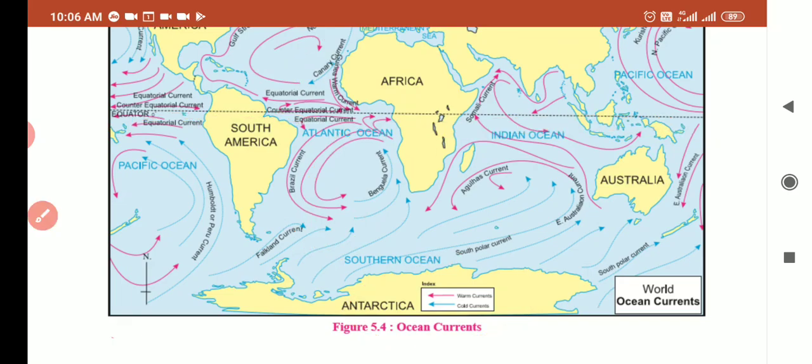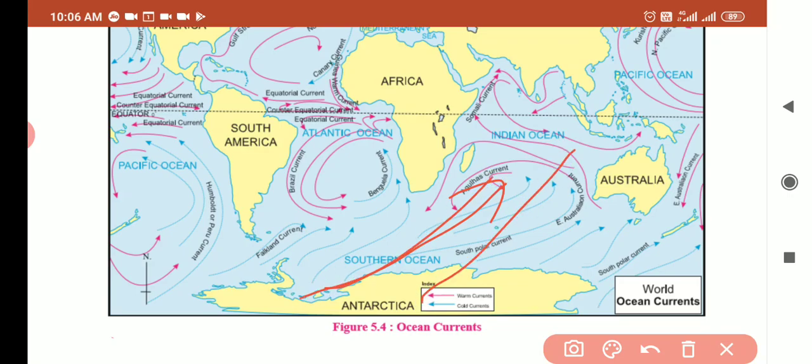Now next, what do you call the current flowing from the poles to the equator? What is the color of those arrows? So what can you say? They are cold currents. Very good. So from pole to equator, these blue lines are shown. So they are cold currents in the index. Blue line is used for cold current.